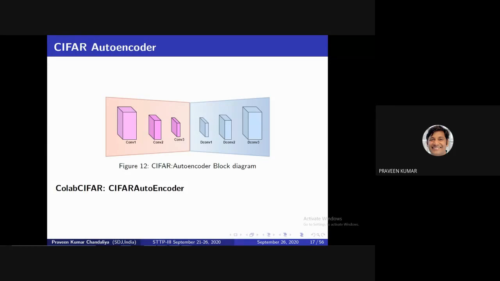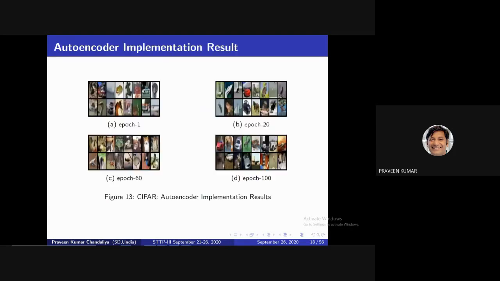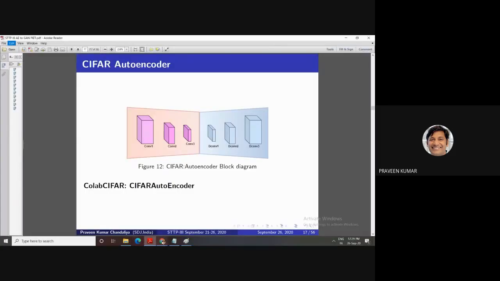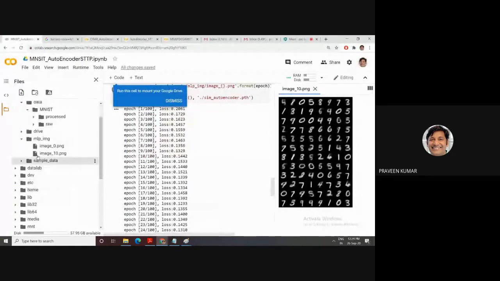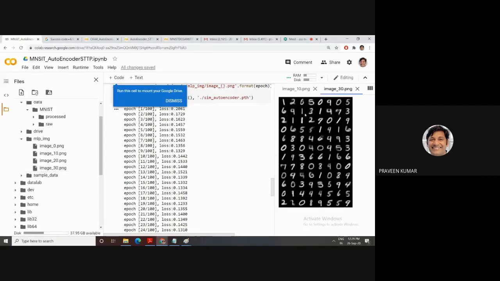This image to image translation network does not have a compact representation. It has something like 4 cross 4, 3 cross 3. You take your encoder results and then process the encoder and decoder from this 4 cross 4 up to 32 cross 32. The next implementation is on the CIFAR data set. Our autoencoder has 3 convolution blocks and 3 deconvolution blocks. This is how the result came in the previous program. Then the next one is the CIFAR data set.